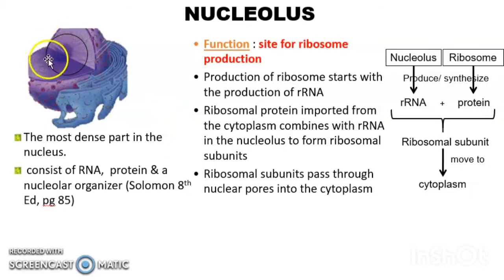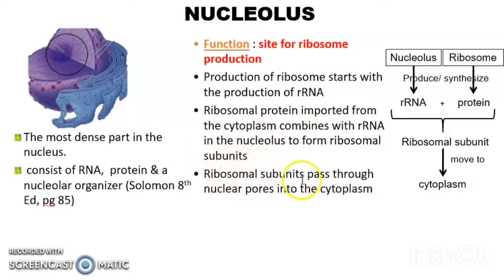Next we look at the nucleolus. Where is nucleolus located? It is right here. Nucleolus refers to the most dense part in the nucleus, and it consists of RNA, protein, and also nucleolar organizer. The function of the nucleolus is the site for ribosome production. Production of ribosome starts with the production of RNA, and then ribosomal protein imported from the cytoplasm combines with rRNA in the nucleolus to form ribosomal subunit.